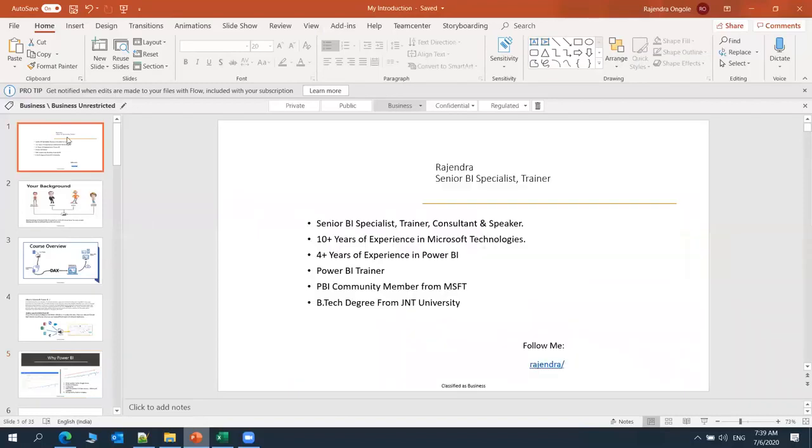Myself as well as this is my introduction. I'm working as a senior BI specialist in the manufacturing industry, and have developed multiple projects in Power BI and given training to international as well as domestic people in Power BI, and I am a BTech graduate from JNTU Hyderabad.